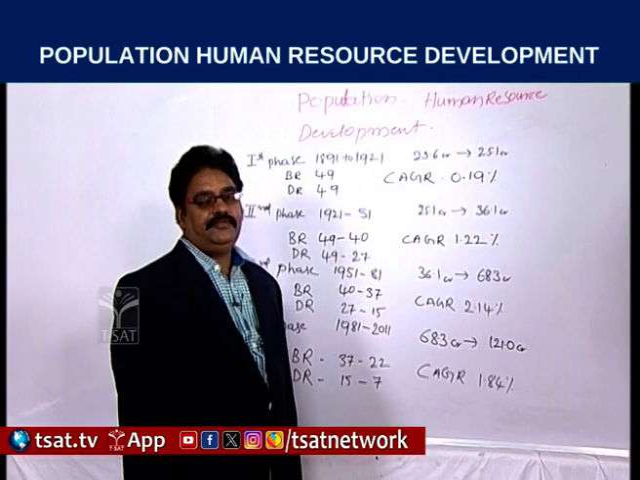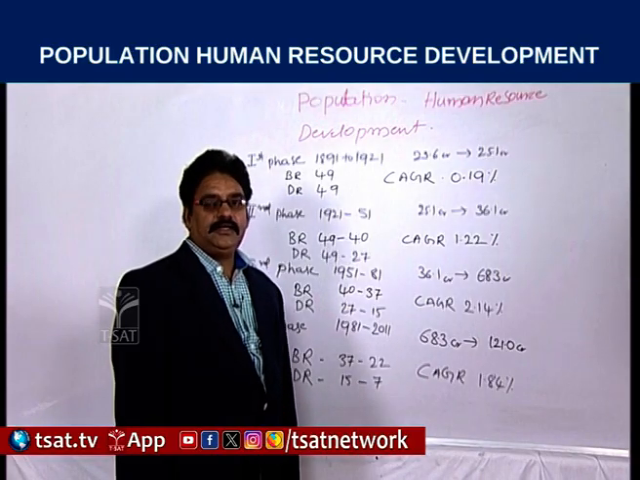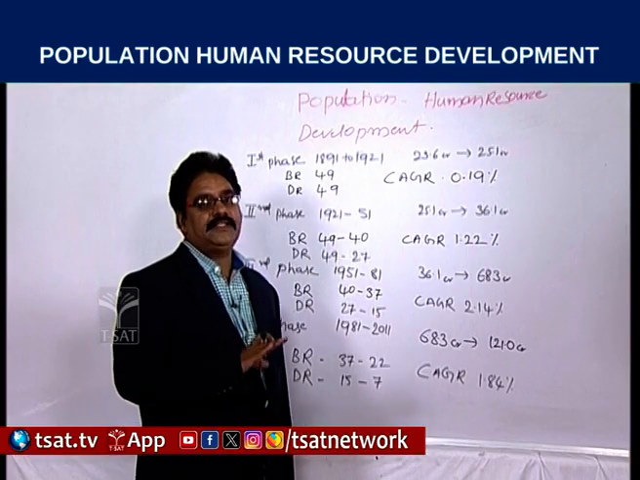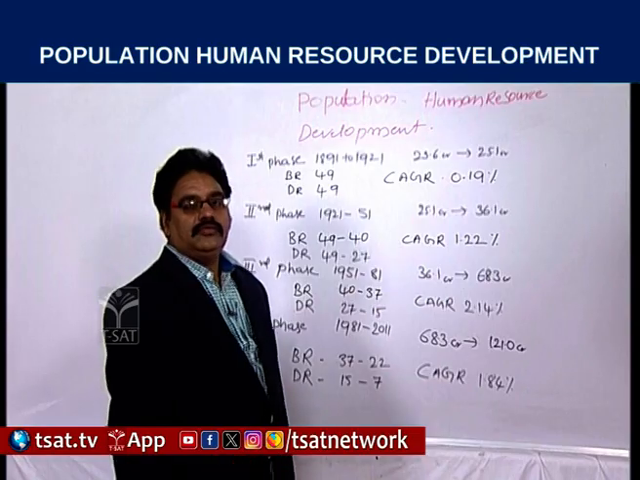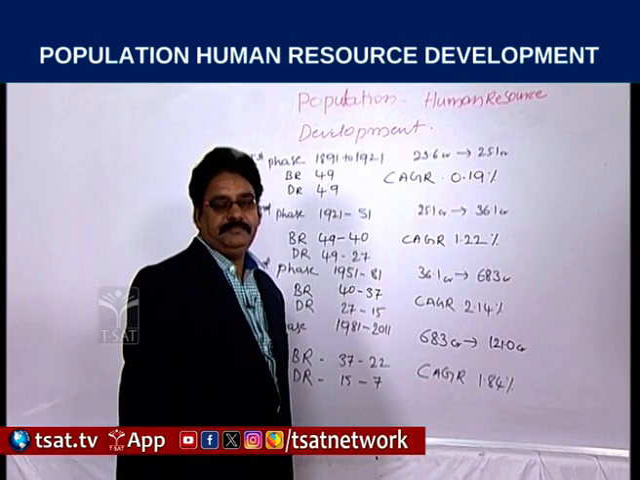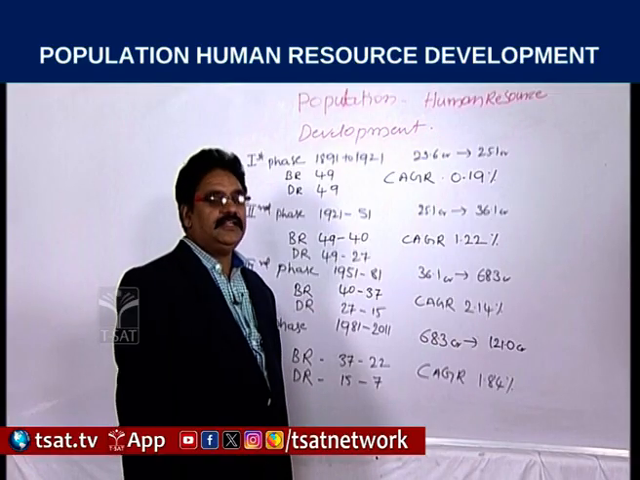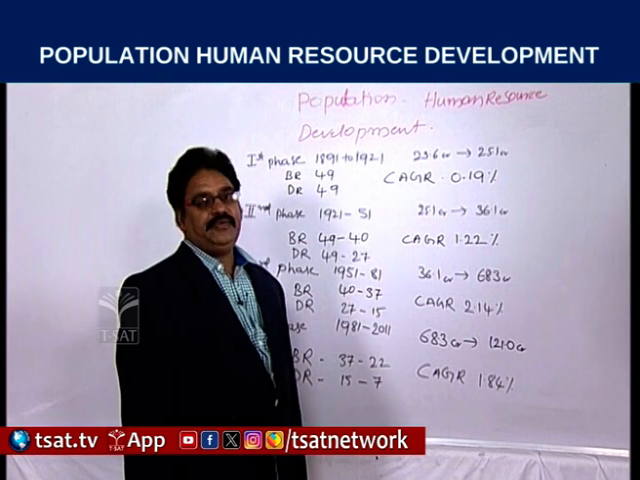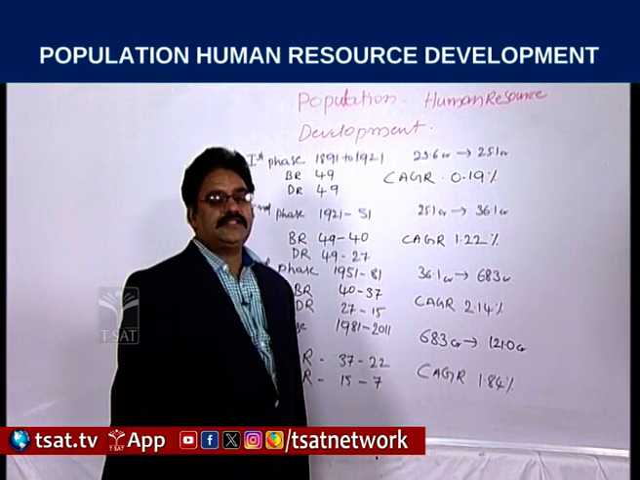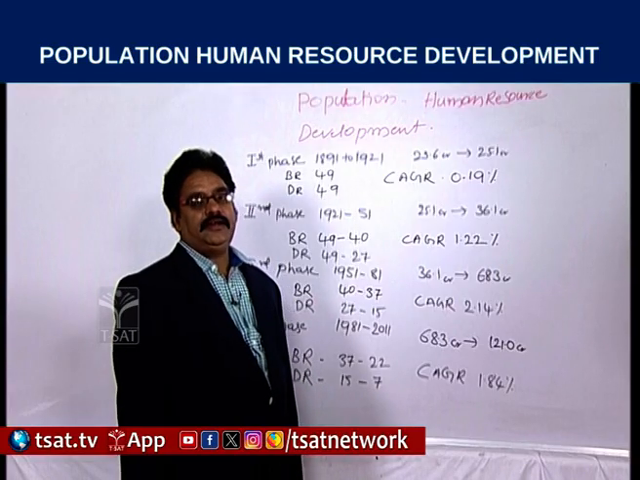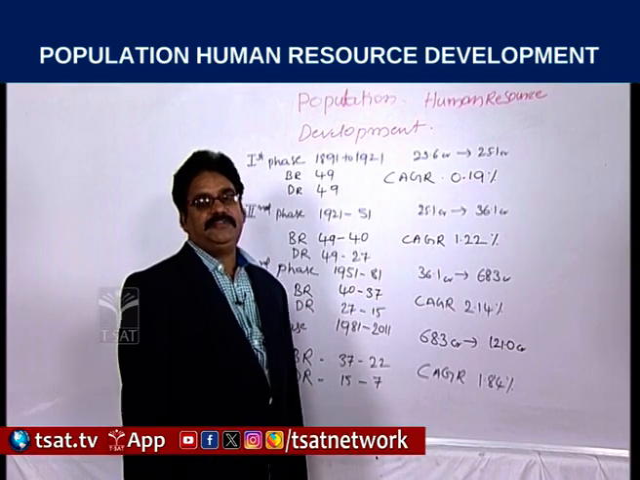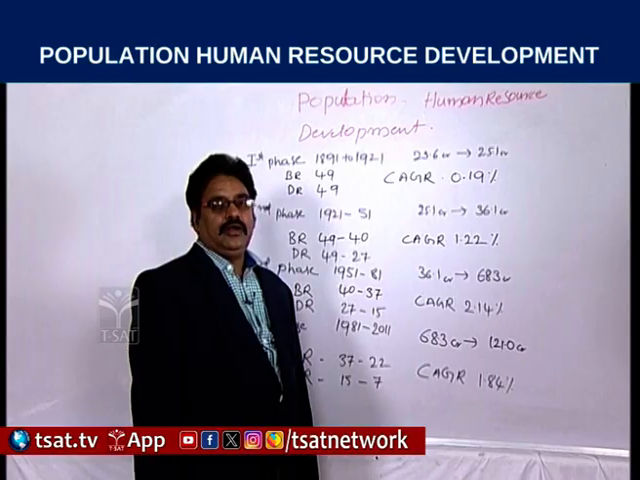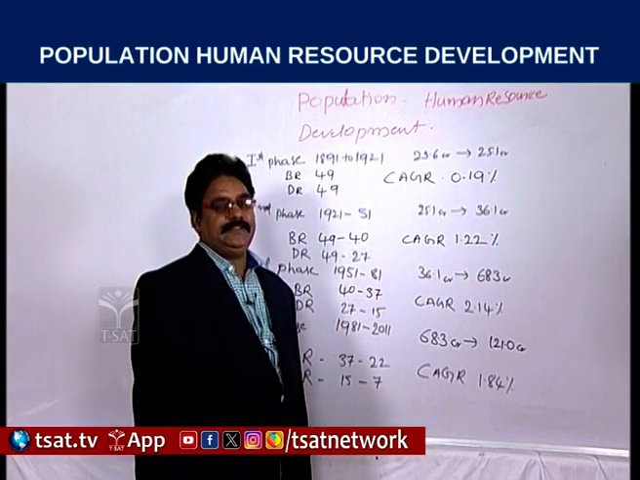Demographic features of India. We observe the trends of population, how the population has increased over 100 years. We first conducted a census in 1872, regularly every 10 years from 1881 onwards, and the last census was conducted in 2011. This period has been classified into 4 phases. We observe how the population has increased during these 4 phases.